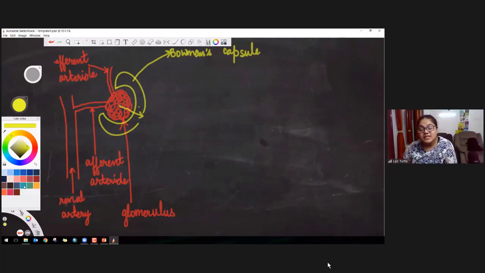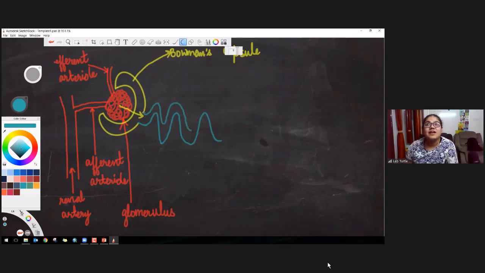Now, this Bowman's capsule starts forming smaller tubules. Tubule is a small tube. This Bowman's capsule now develops some convolutions like this. These convolutions have been given a very special name.